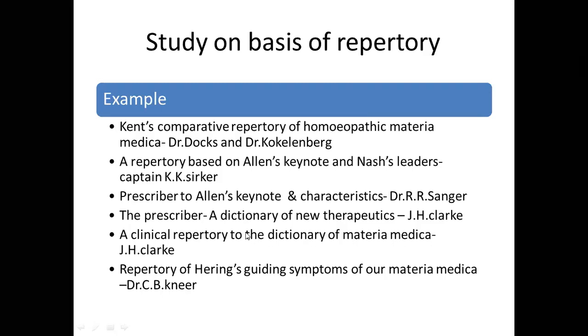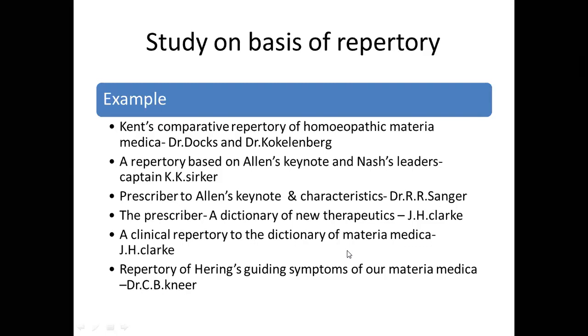Then these two books were written by J.H. Clark. One is The Prescriber, a Dictionary of New Therapeutics by J.H. Clark, and another, a Clinical Repertory to the Dictionary of Materia Medica. Now, in the clinical Materia Medica type of study of homeopathic Materia Medica, we have studied these books, which are very, very popular.